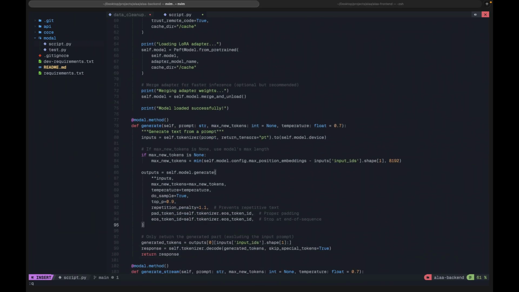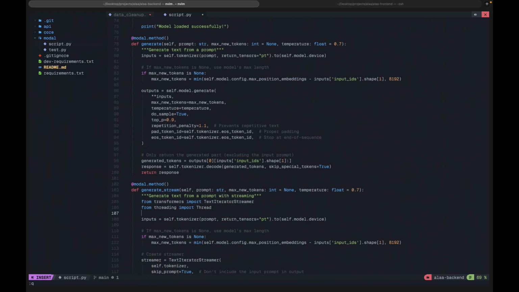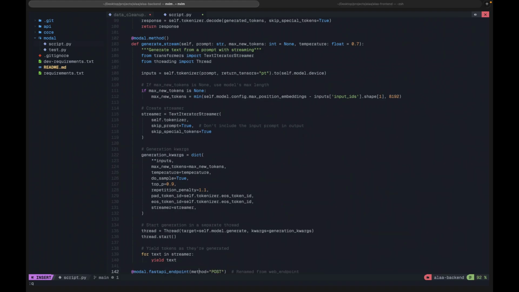So you can see, give me this ABCD, then it does all of that, and then it asks the model to generate based on the input that you give it. But now we have another method which generates a stream. So you've seen how when you ask ChatGPT, it gives you answers in parts as the model generates. So this is where I'm handling that case, so that the user doesn't have to wait so much time to get a response.